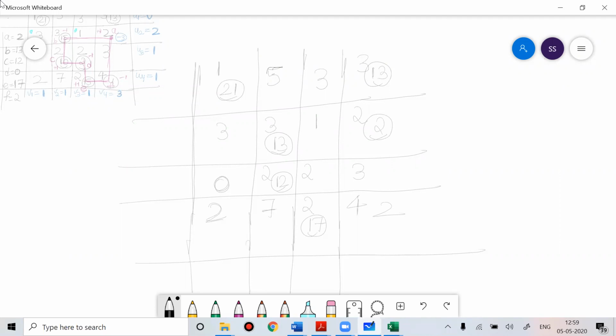This is 0, this is 2, 12, this is 2, this is 3, this is 2, this is 7, this is 2, 17, and this is 4, and that has become 2. Let me erase this.